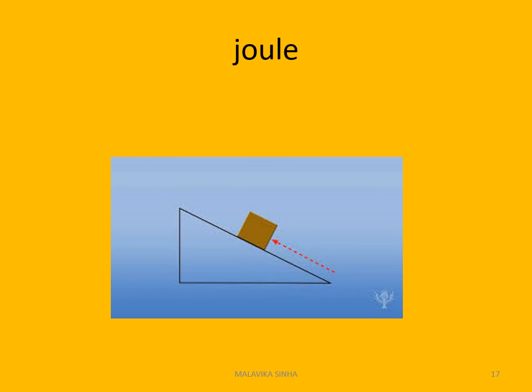Let's have a look. Suppose this is a 45-degree angle and this linear distance is 1 meter. If someone, and the weight of this substance is 1 Newton, if someone pushes this 1 Newton to move that substance 1 meter at a 45-degree angle, that amount of energy required to move that substance 1 meter at an angle of 45 degrees, that amount of energy is the unit of joule. Thank you very much.